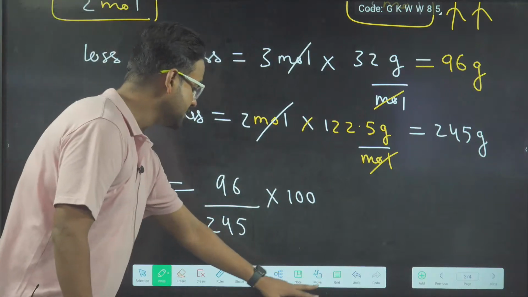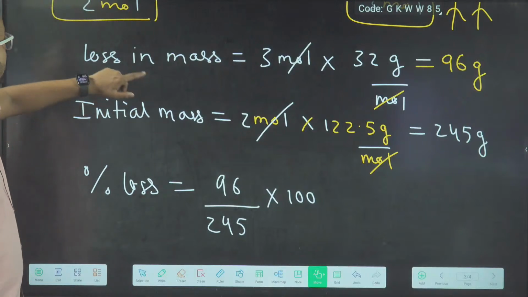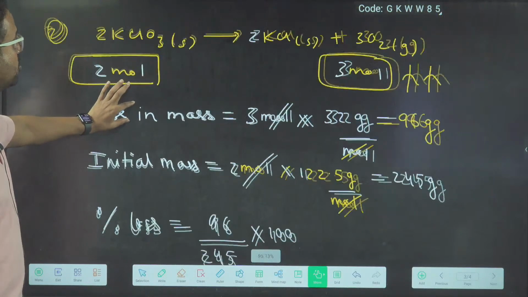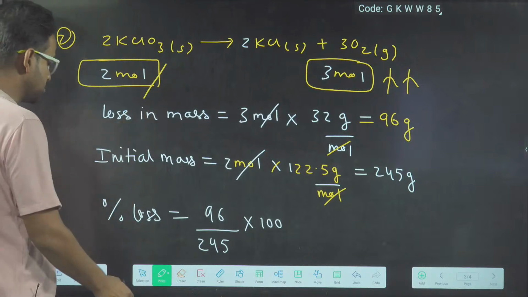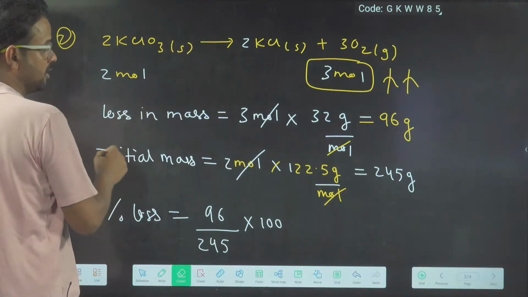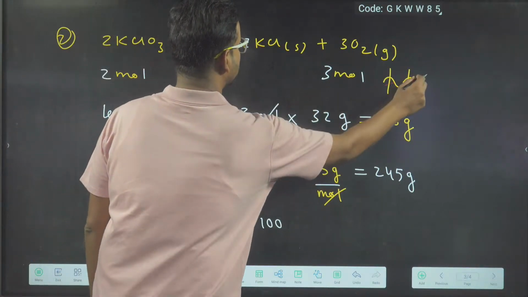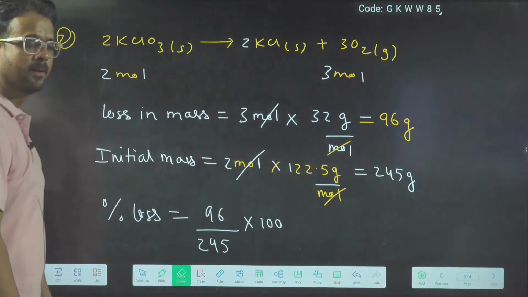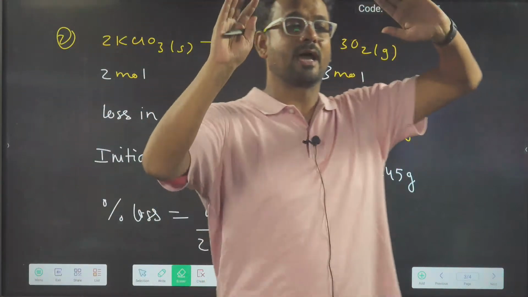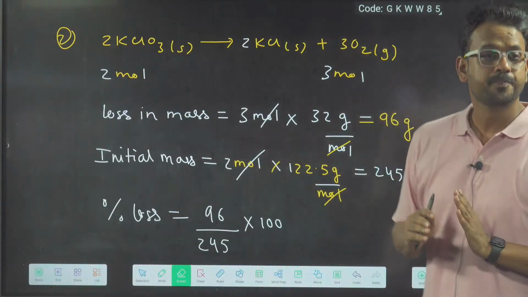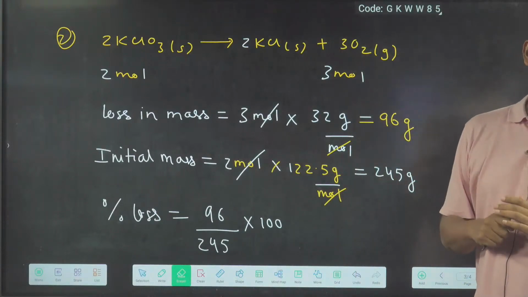Okay. Now listen to me. One more thing. In case you are having this doubt, sir, but sir, this is cheating, sir. In the last 2 questions you did it with 1 mole. Now you are taking 2 moles, sir. This is not fair. But you can take any number of moles here. Eventually, you are calculating a ratio.